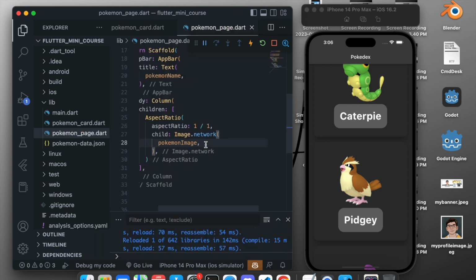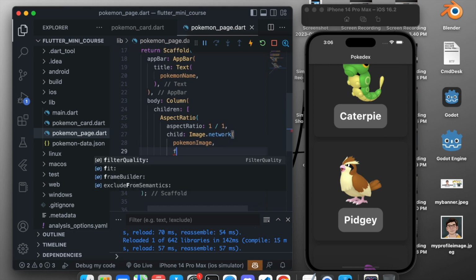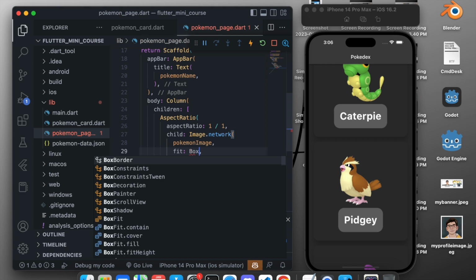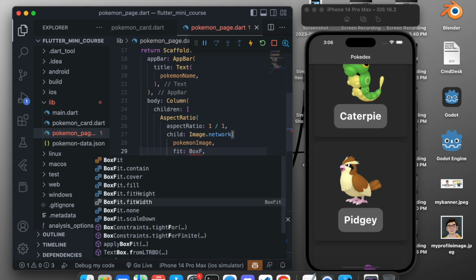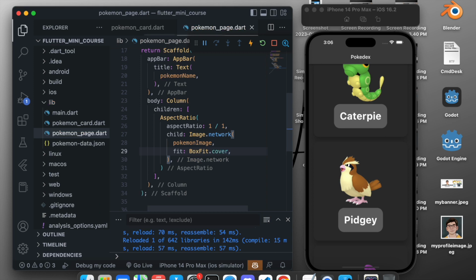After doing this, we will need to add a fit. So fit will be BoxFit, and it has many values. It can fit in the screen according to which value we give it. So let's say we give it a value of cover. It will cover the whole aspect ratio of 1 by 1 that we gave. So that's what we want.